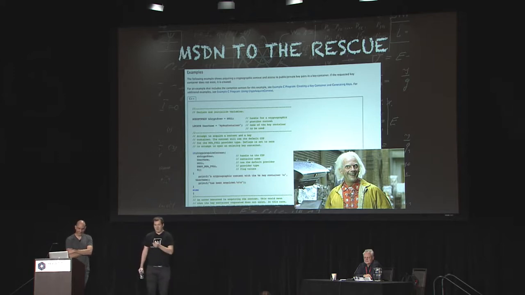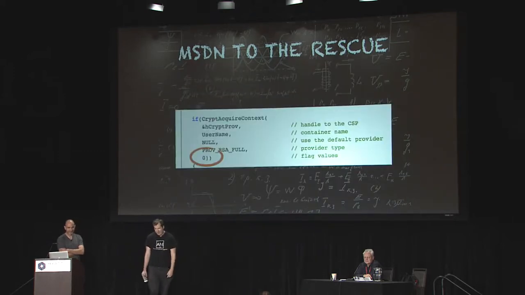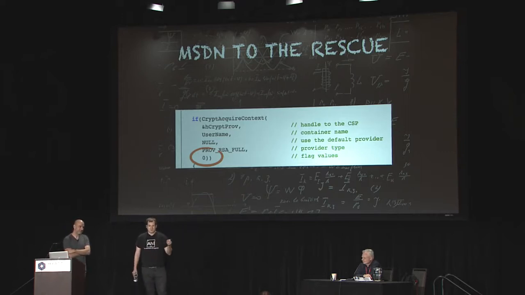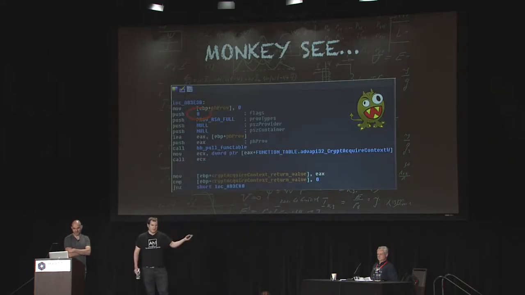And what's the flag value? It's 0. It's just a 0. Our confusion is over, and so is the confusion of the crypto defense guys. Because you see, they went through the exact same mental process that we did just now. How do we know this? Because this same exact code from the MSDN documentation appears verbatim in their executable.